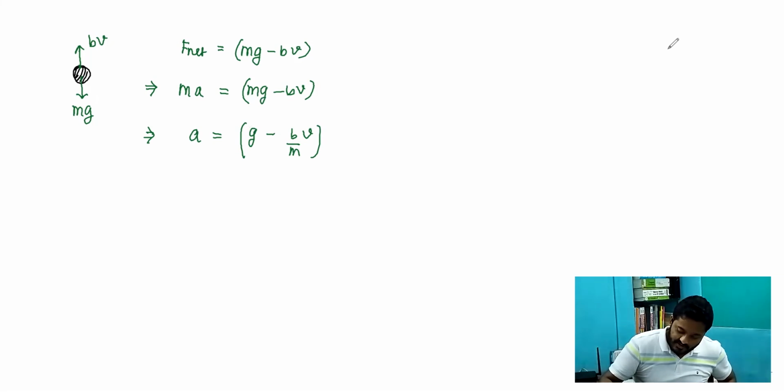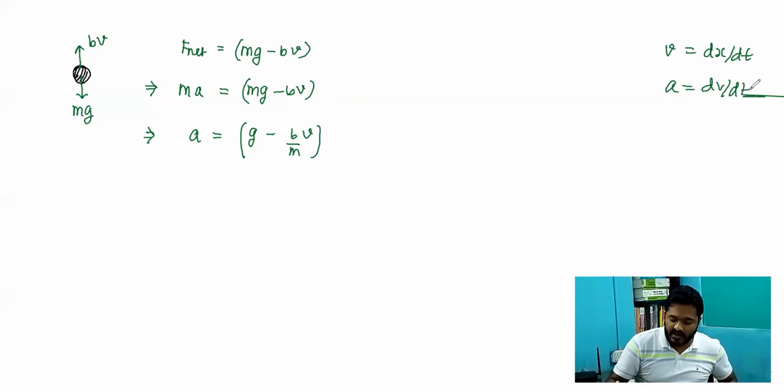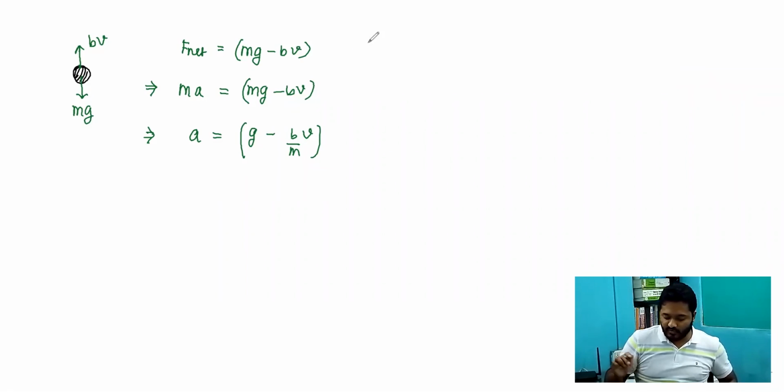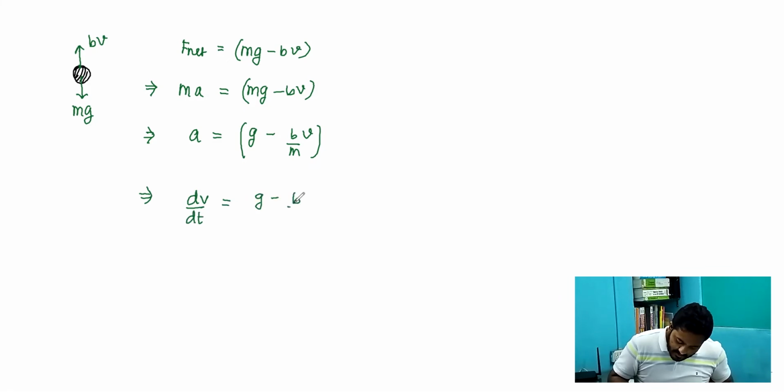So these are the definitions that we have: v equals dx by dt or ds by dt, and a equals dv by dt. So this is the definition. No condition is needed to apply it; we can apply it directly. If we apply it over here, I write a as dv by dt, which is equal to g minus b by m into v.